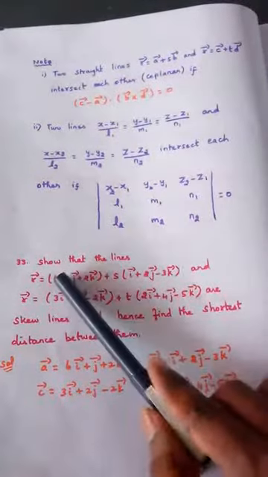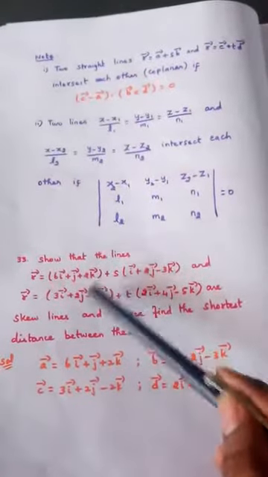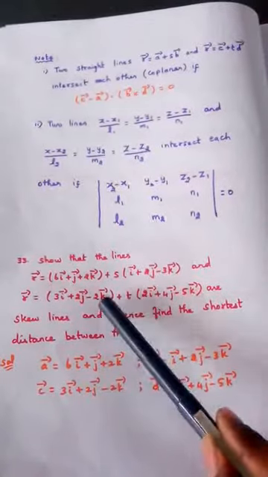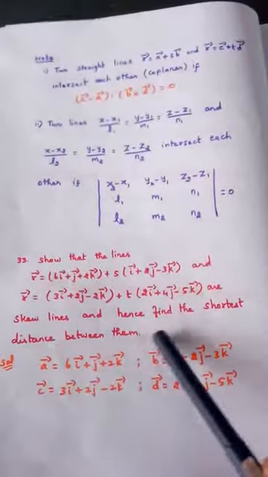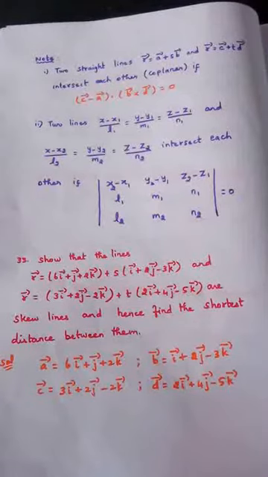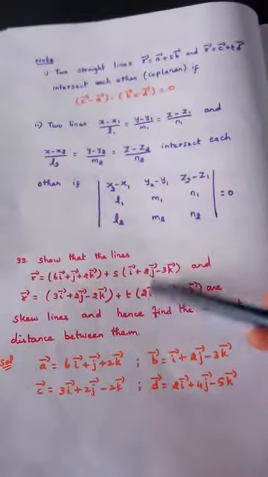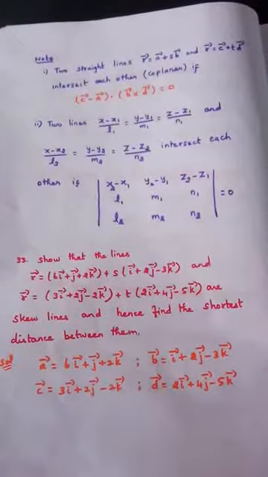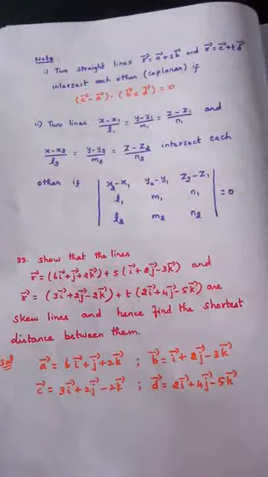Problem number 33. Show that the two lines given are skew lines, and hence find the shortest distance between them. That is the question, so there are two parts. First we need to prove that these two are skew lines. The second thing is to find the distance between these two lines. What is meant by a skew line? Can you remember? Just now we saw that skew lines should not be parallel, and also they should not intersect. If both hold, then I can call those two lines skew lines.